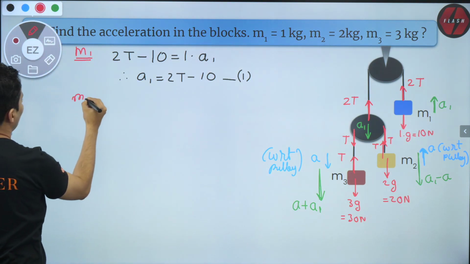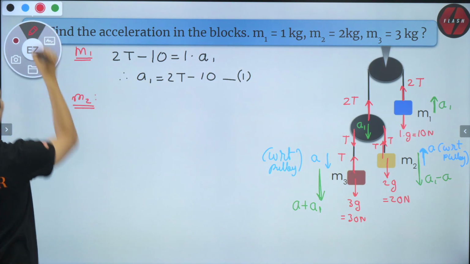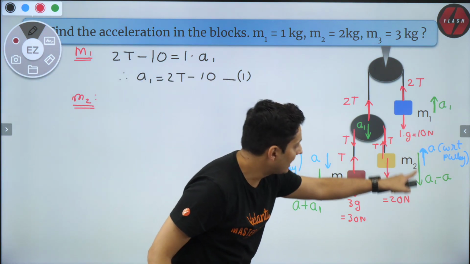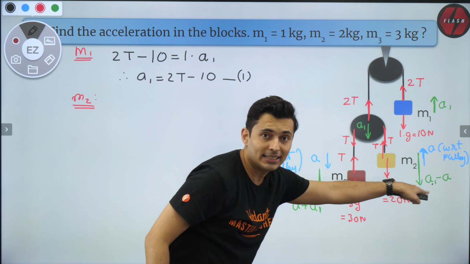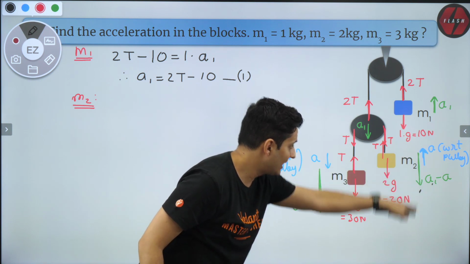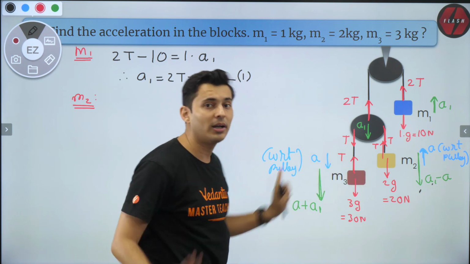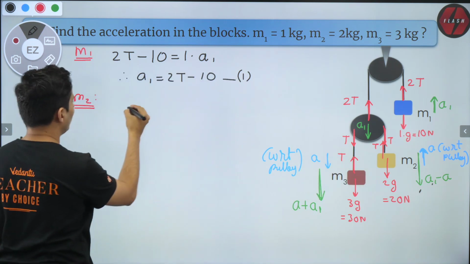Next, for M2, what will be my equation? M2 is here. It is accelerating down. Look at that, A1 minus A. I hope you can see that. So if it is accelerating down, this should be bigger force. This should be smaller force according to our convention. That's it.